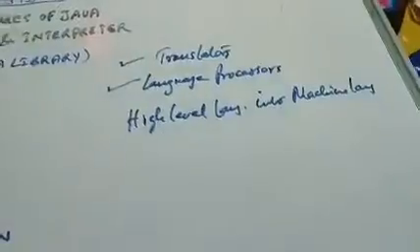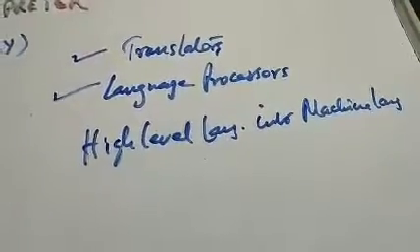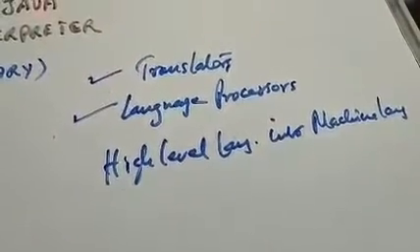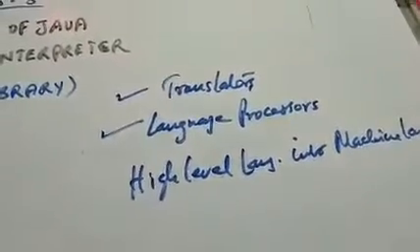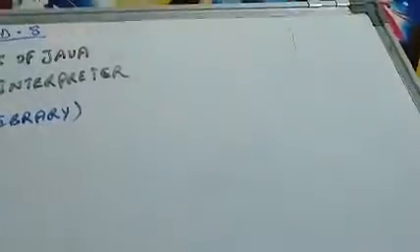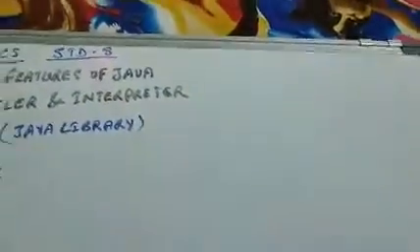While other programming languages are either compiled or interpreted, Java is such a language which is compiled as well as interpreted. It is both compiled as well as interpreted.